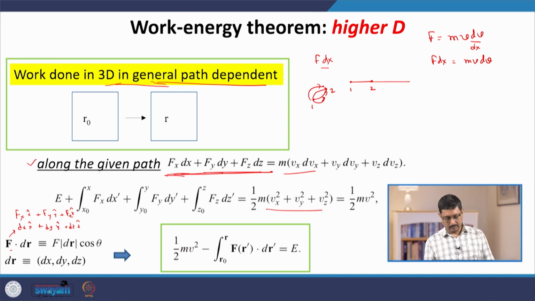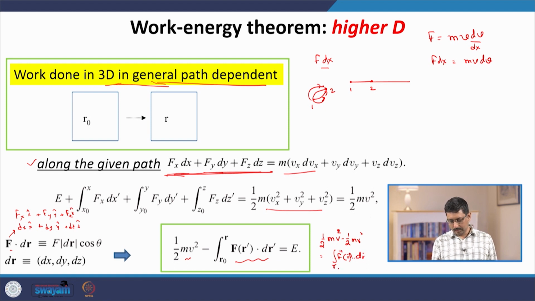So, then in this case the work done between 2 points. So, this is the work done on the particle, this is the kinetic energy of the particle. So, between 2 points we get this particular expression, that half m v square minus half m v naught square is equal to the work done on the particle, which is now an integral, a strange integral in 3D.